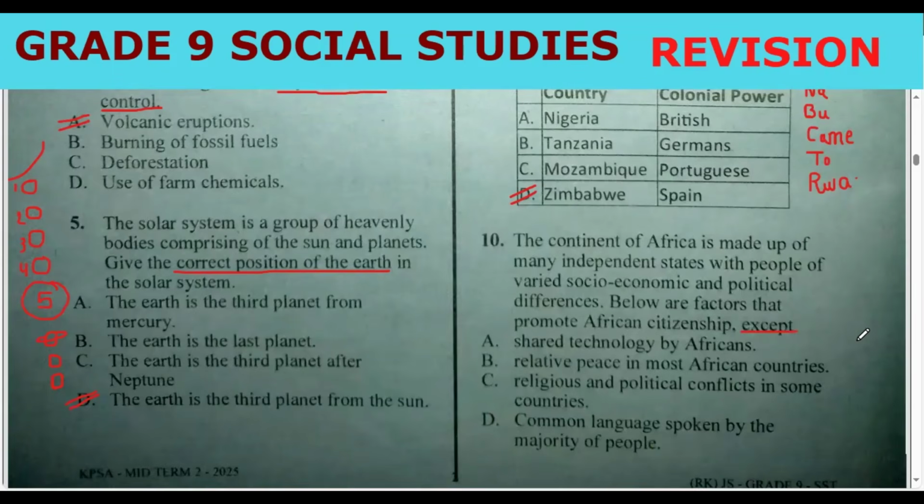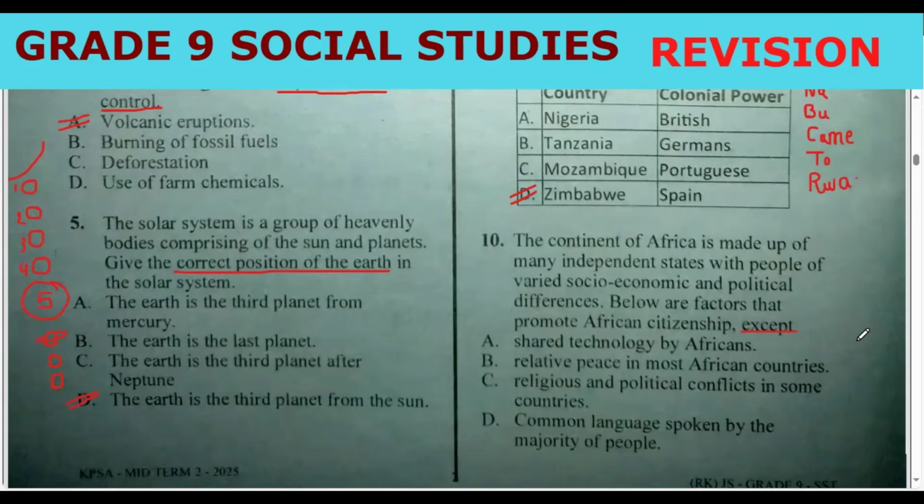So we want, all these are factors, but there is one which does not promote African citizenship. Let us start. Shared technology by Africans, relative peace in most African countries, religious and political conflicts in some countries, and the common language spoken by majority of people. All these are good factors. Which one is negative?